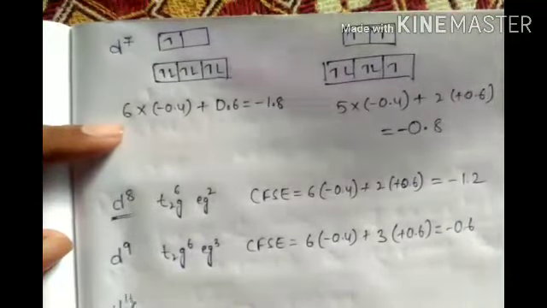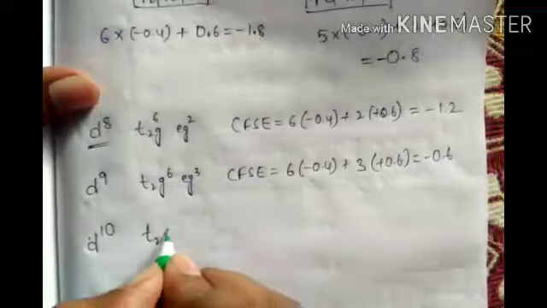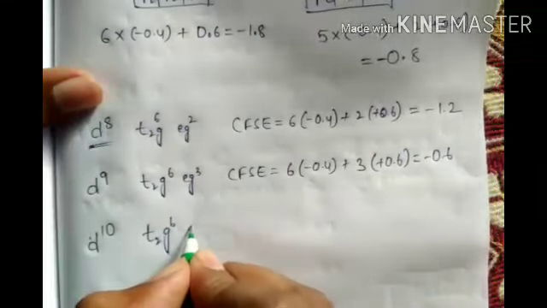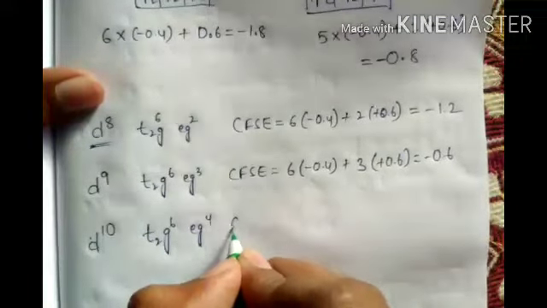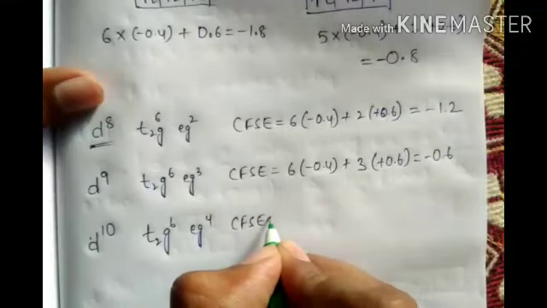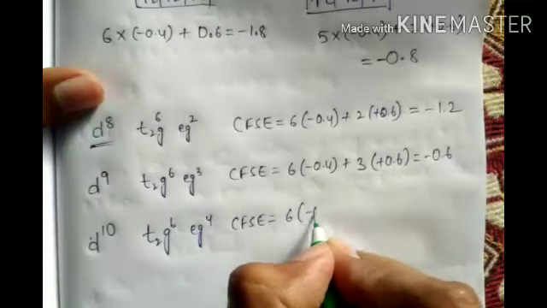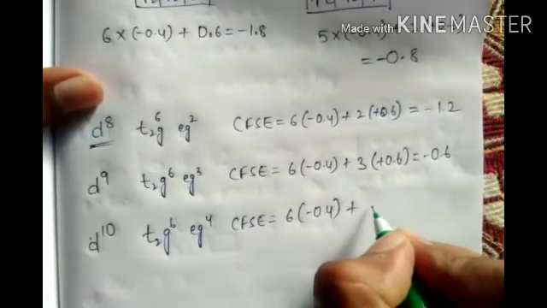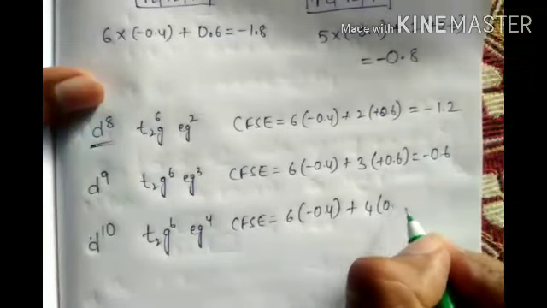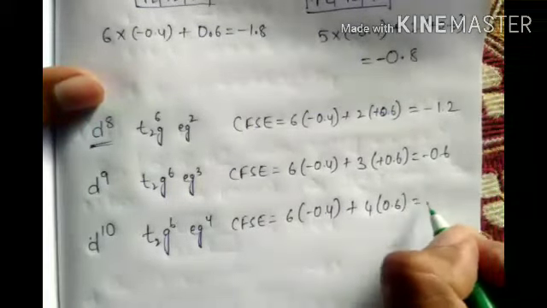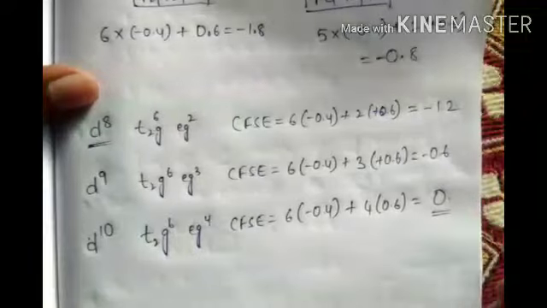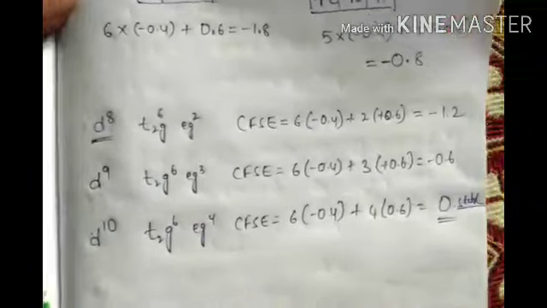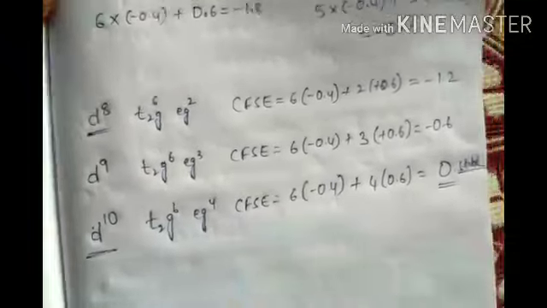And D10 is t2g 6, eg 4. CFSE equal to 6 minus 0.4. Both are the same, that's why I am taking like this. 4, 0.6 equal to 0. Stable. Not stable, just fulfilled one.